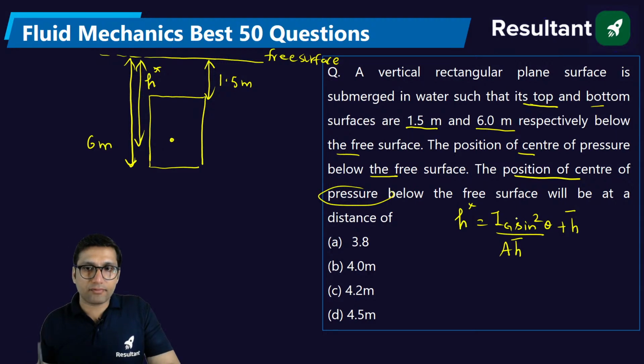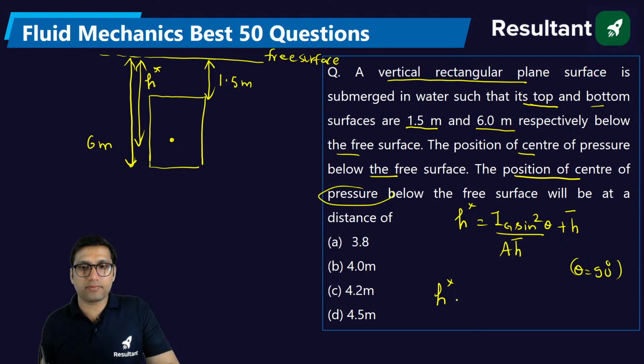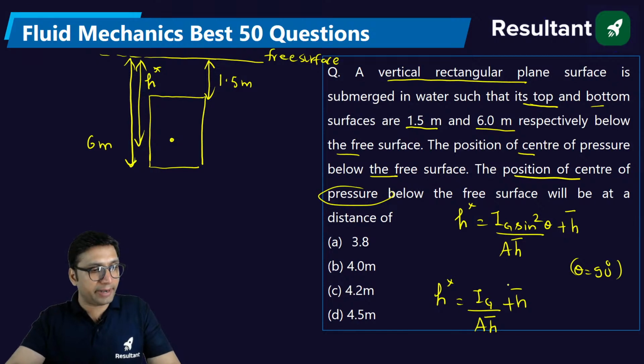Because it is a vertical rectangular plane surface, theta will be equal to 90 degrees. So the center of pressure position will be Ig, the moment of inertia, divided by A h bar, plus h bar, where h bar is the centroid depth. Now, how do we find the centroid?